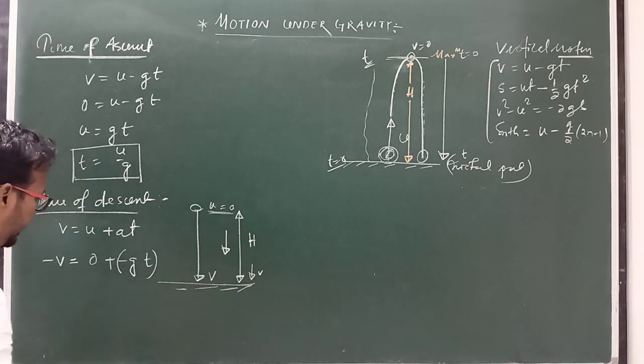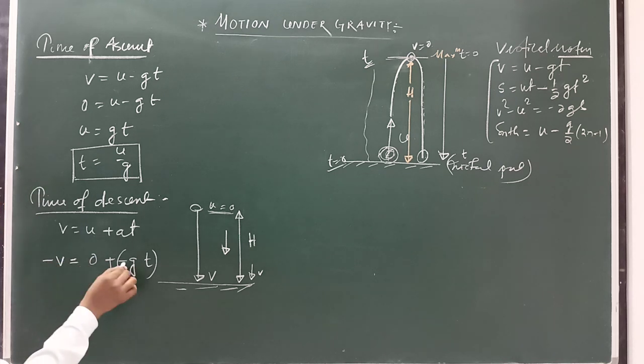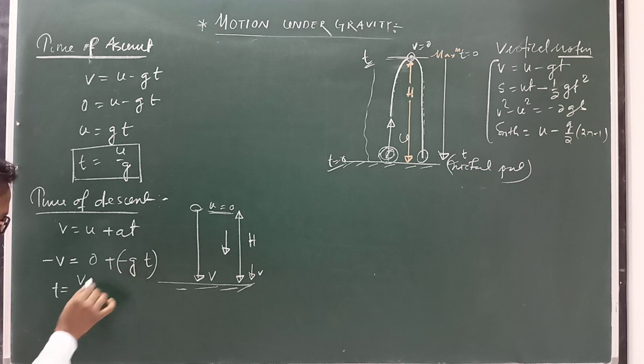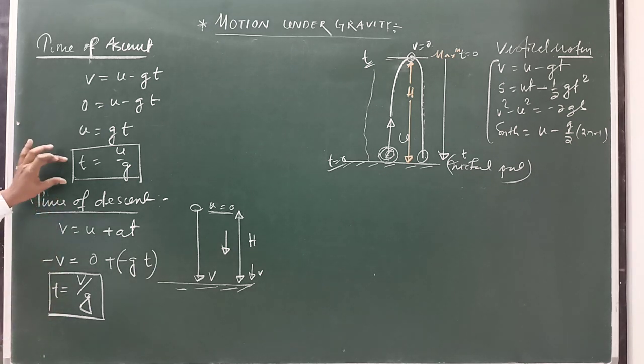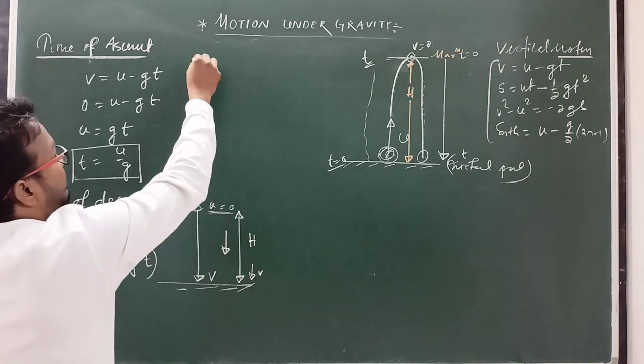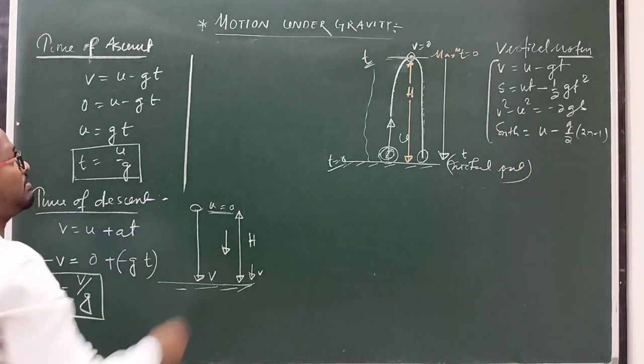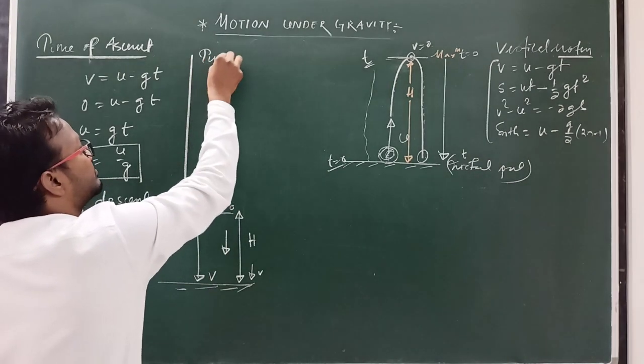Clear? So here we can cancel minus minus, both sides, then t equal to v by g. Clear? So here this is time of ascent and this is known as time of descent. Clear? Okay, so in this case time of flight, now we have to find time of flight.